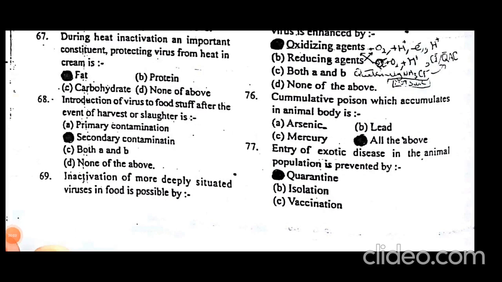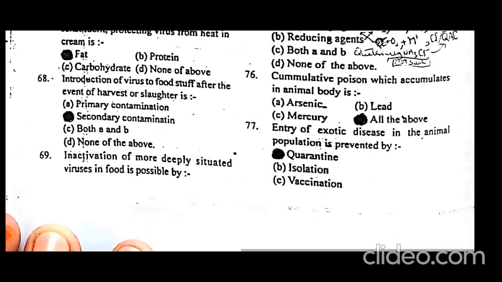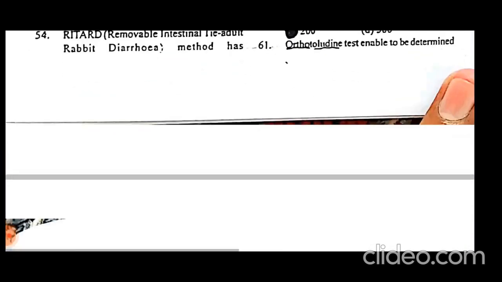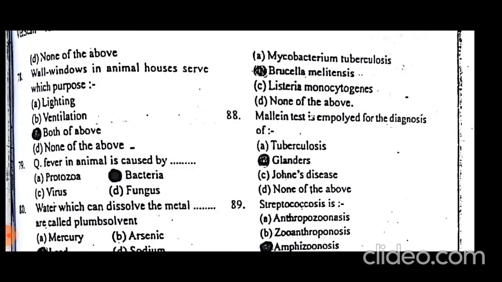Cumulative poisons which accumulate in the animal body are all of the above: arsenic, mercury and lead. Entry of exotic diseases into the animal population is prevented by quarantine. Quarantine is a way to prevent the entry of exotic diseases into a farm. Wall windows in animal houses serve for lighting and ventilation.